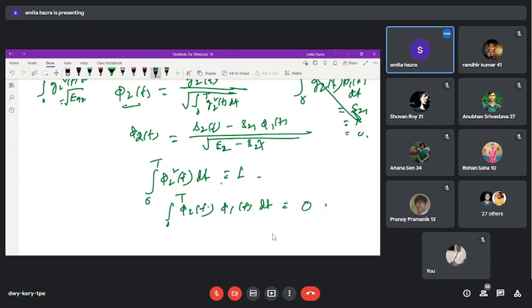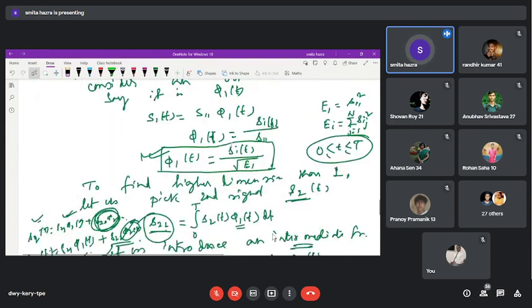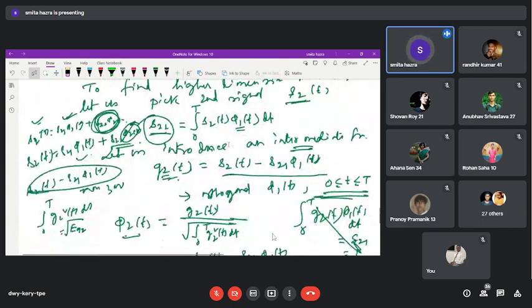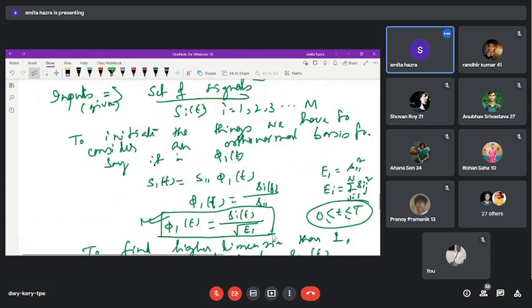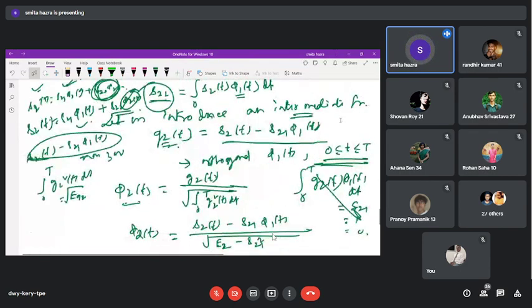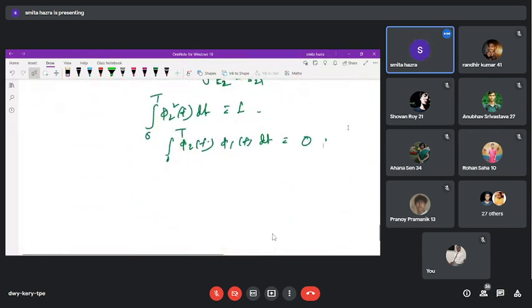That means phi 1, phi 2 are orthonormal. So now the thing is how long we will proceed, because already your set of signals runs from i equal to 1 to n. This is your set of signals. So how long we will proceed? For this, that means what is the maximum dimension of the space? So we will search this right now for S3.